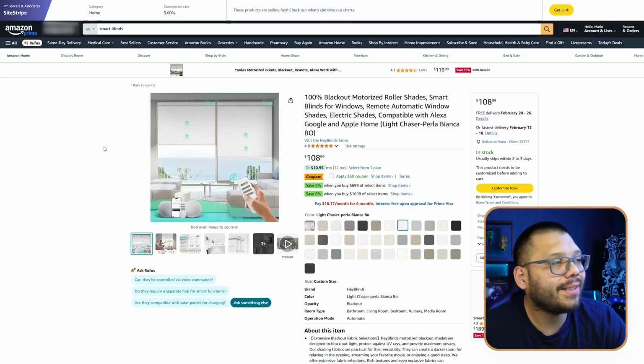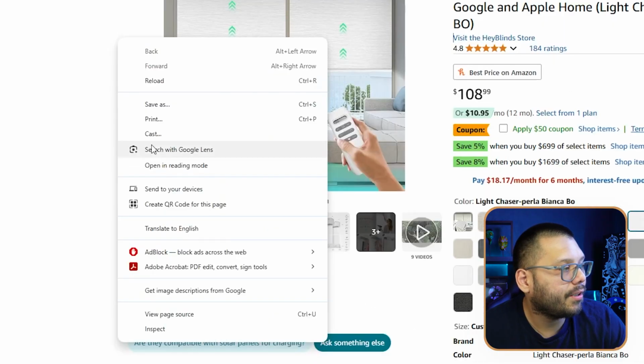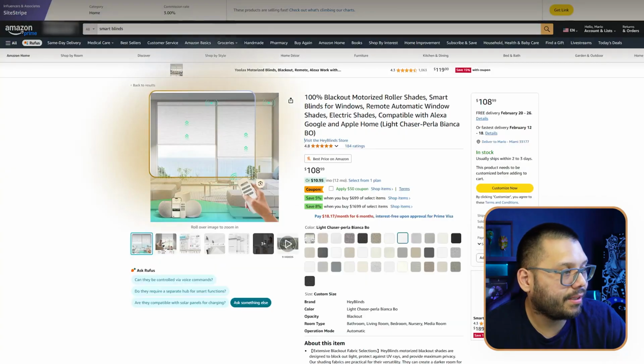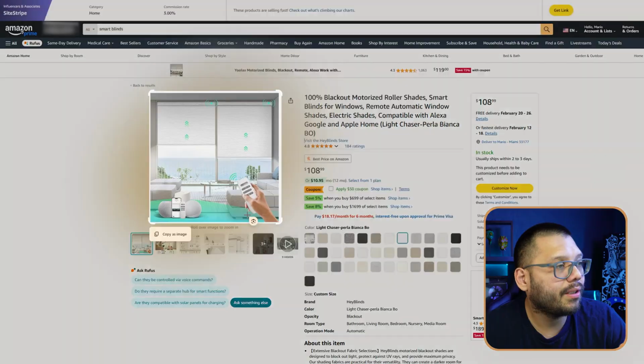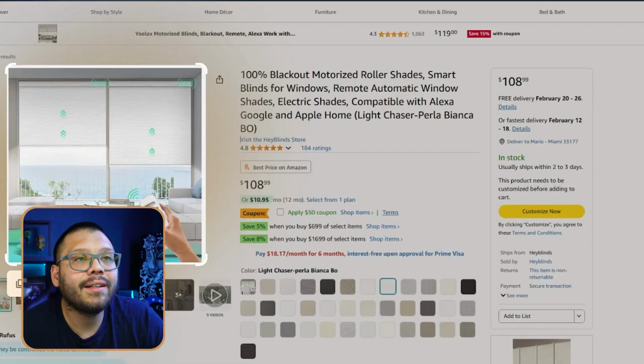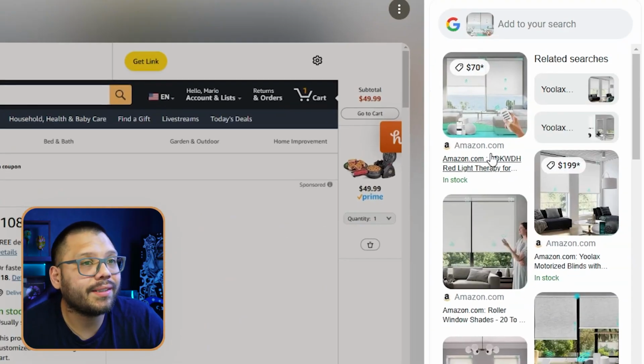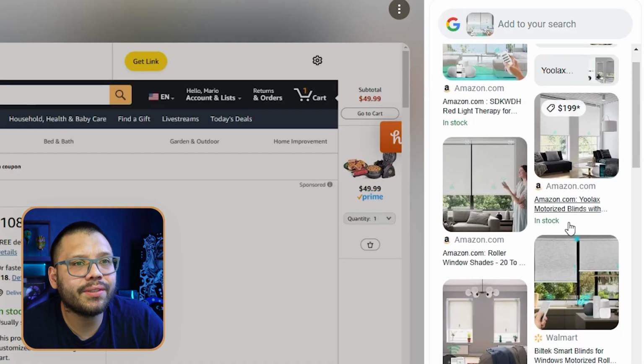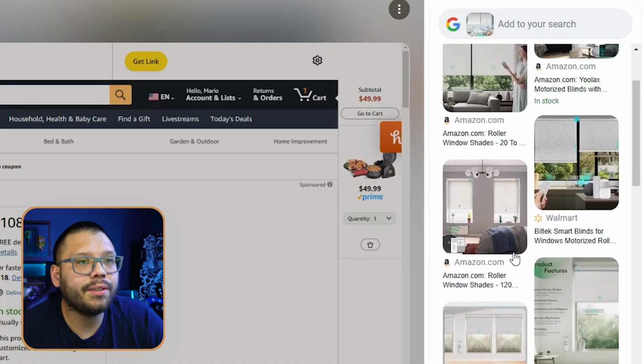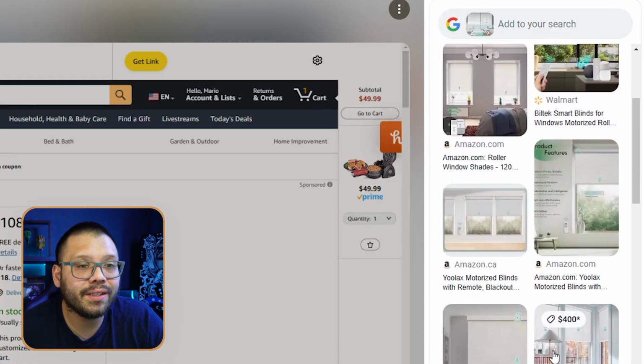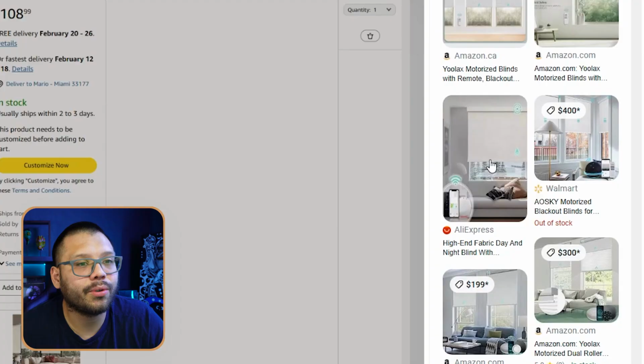The way we want to do this is by simply right-clicking and looking for search with Google Lens. By the way, you are going to need to have Google Chrome for this, but then you can easily highlight what it is that you want to look for. You're essentially doing a Google search, but for images rather than text. Here you can see that it's running for $108. Here you can see another Amazon listing that looks like it's running for $70. Another one looks like it's running for $200. Again, these are going to be similar products, not necessarily the exact same ones. So you are going to find a few that are a bit different or a bit similar.